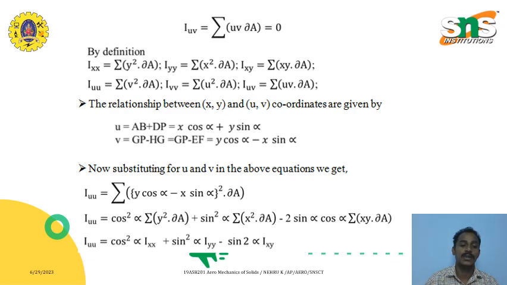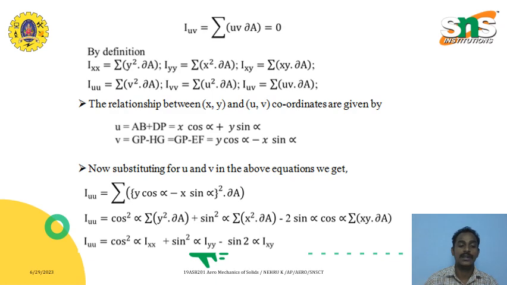I_VV equal to the integral of u squared dA, and I_UV will be the integral of UV dA. The relationship between this orthogonal coordinate and the principal axis coordinate: the xy coordinates and the u coordinates are related as u equals x cos alpha plus y sin alpha, where alpha is the principal plane axis angle, and v equals y cos alpha minus x sin alpha.